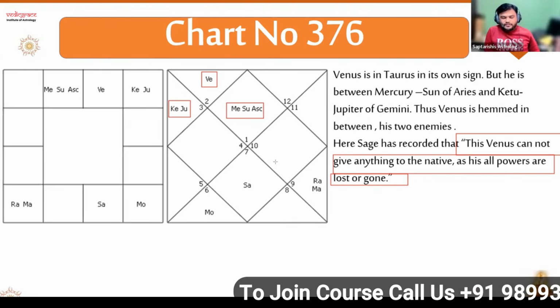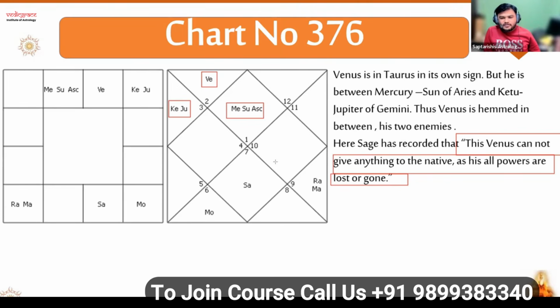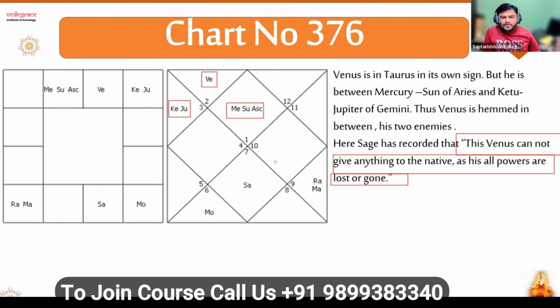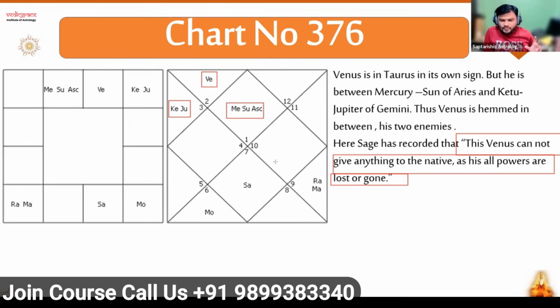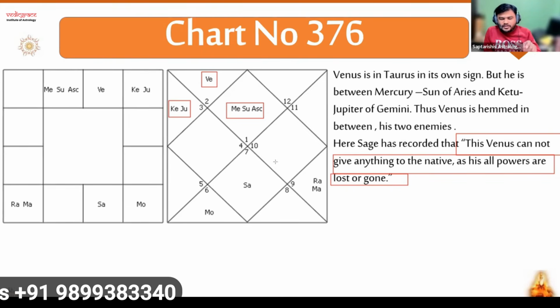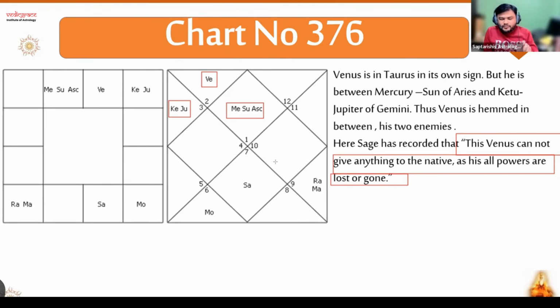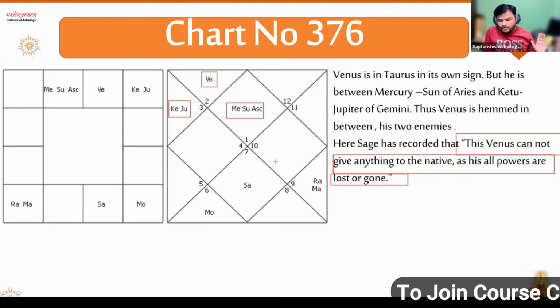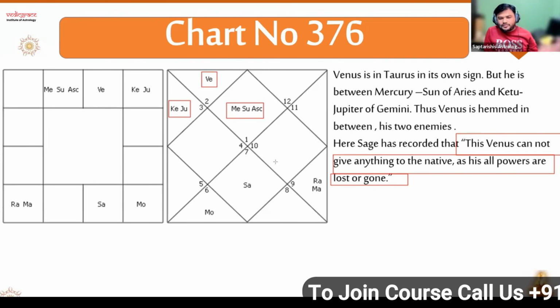Okay, so when we read the definition in Vedic, we call it benefic and malefic planet. Correct? Hemmed between benefic, hemmed between malefic. This is what you are saying. You are saying they are hemmed between malefic, but here the definition is clear: hemmed between enemies. No malefic, no benefic. It's enemies.